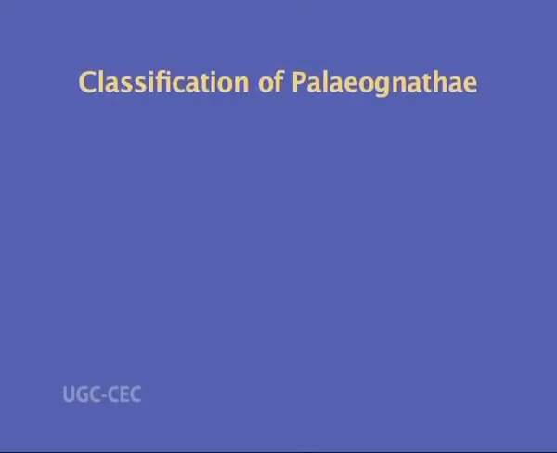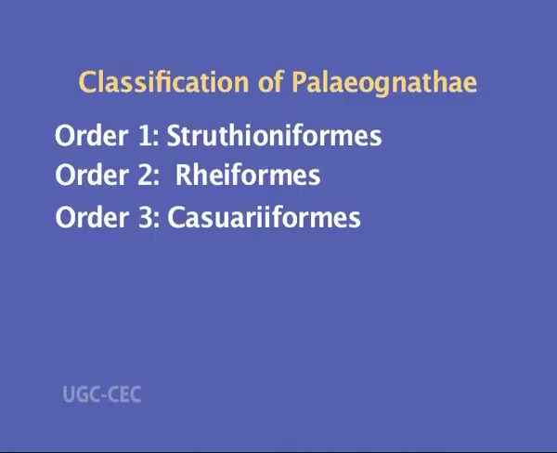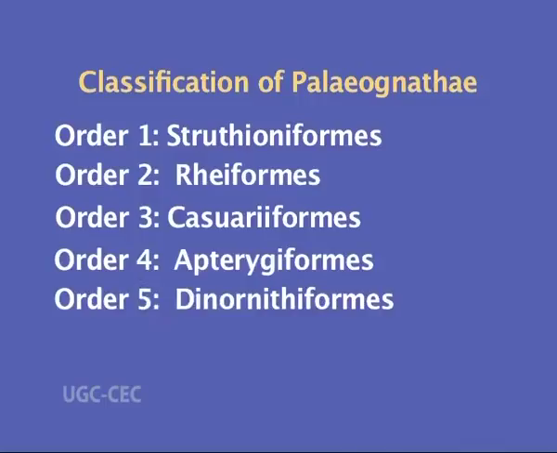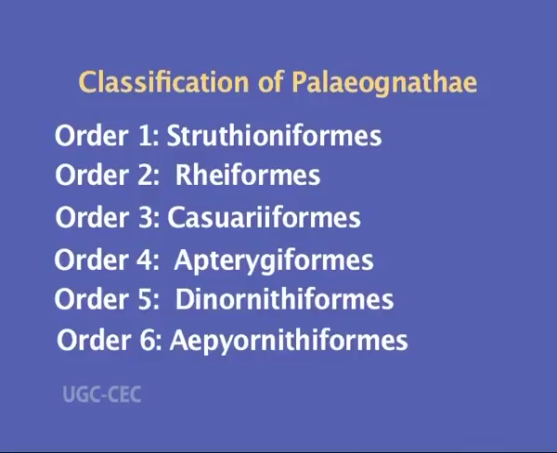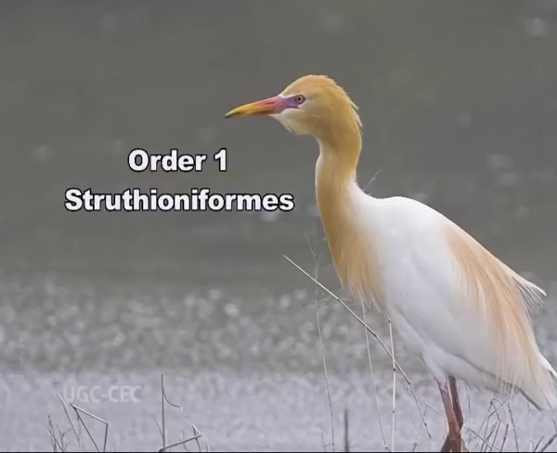Ilium and ischium not united posteriorly except in rhea and emu. Pectoral muscles poorly developed. Syrinx is absent. Males have a large and erectile penis while females have a clitoris. Young ones are precocious. The distribution is restricted since they are flightless. Palaeognathae is further classified into 7 orders, namely Struthioniformes, Rheiformes, Casuariiformes, Apterygiformes, Dinornithiformes, Aepyornithiformes and Tinamiformes.